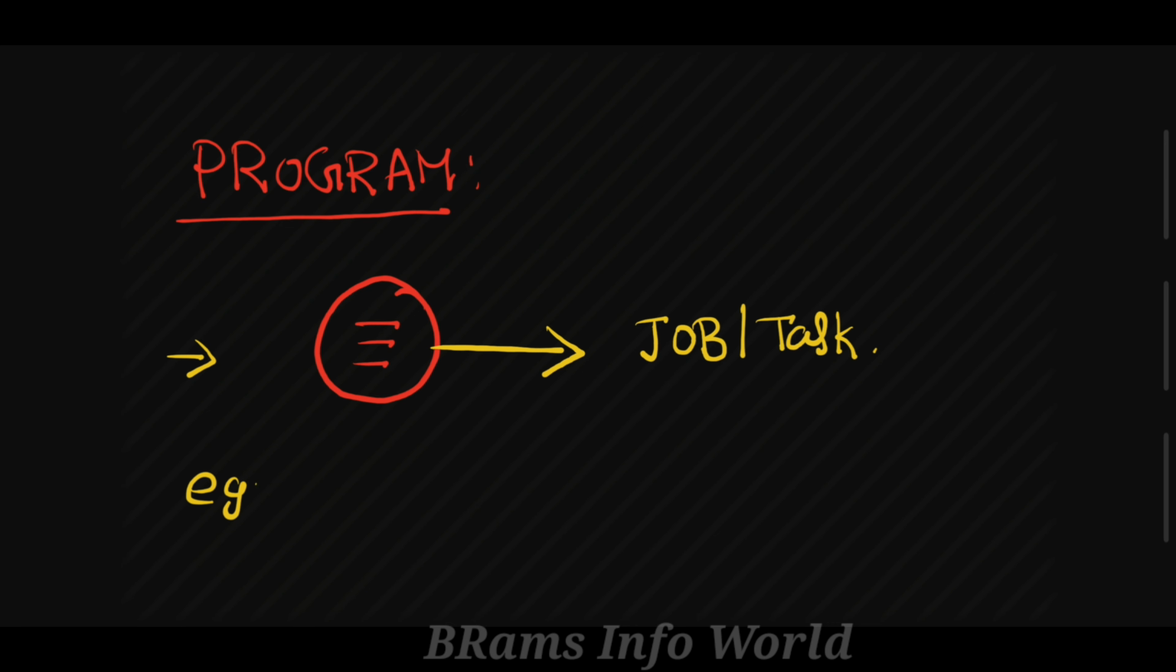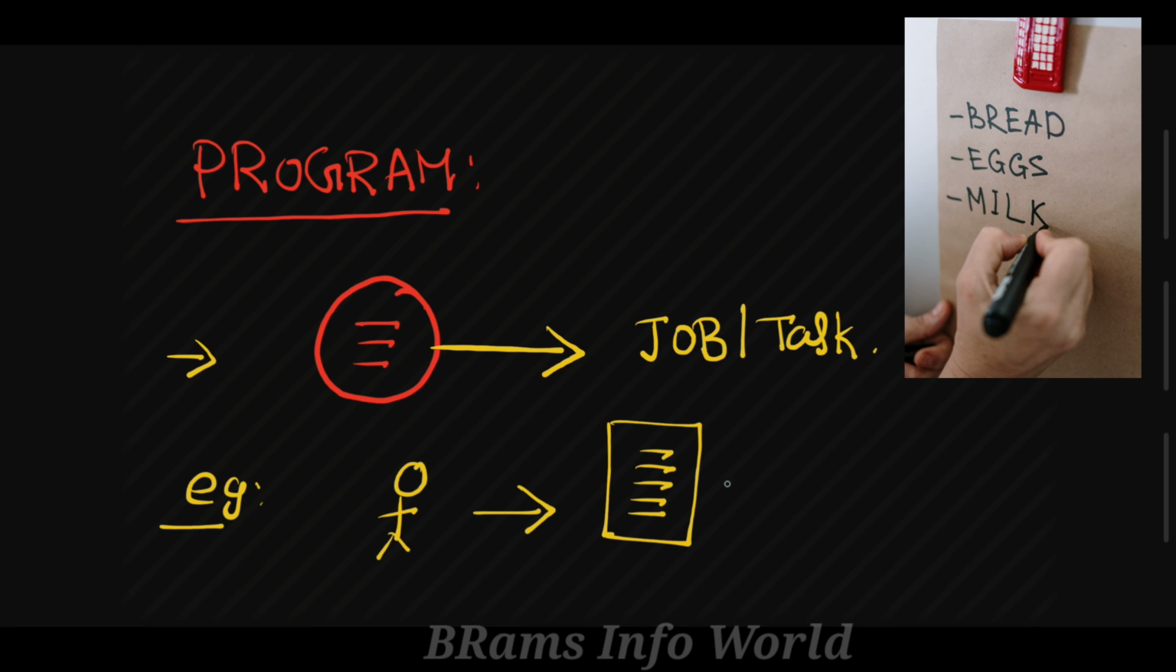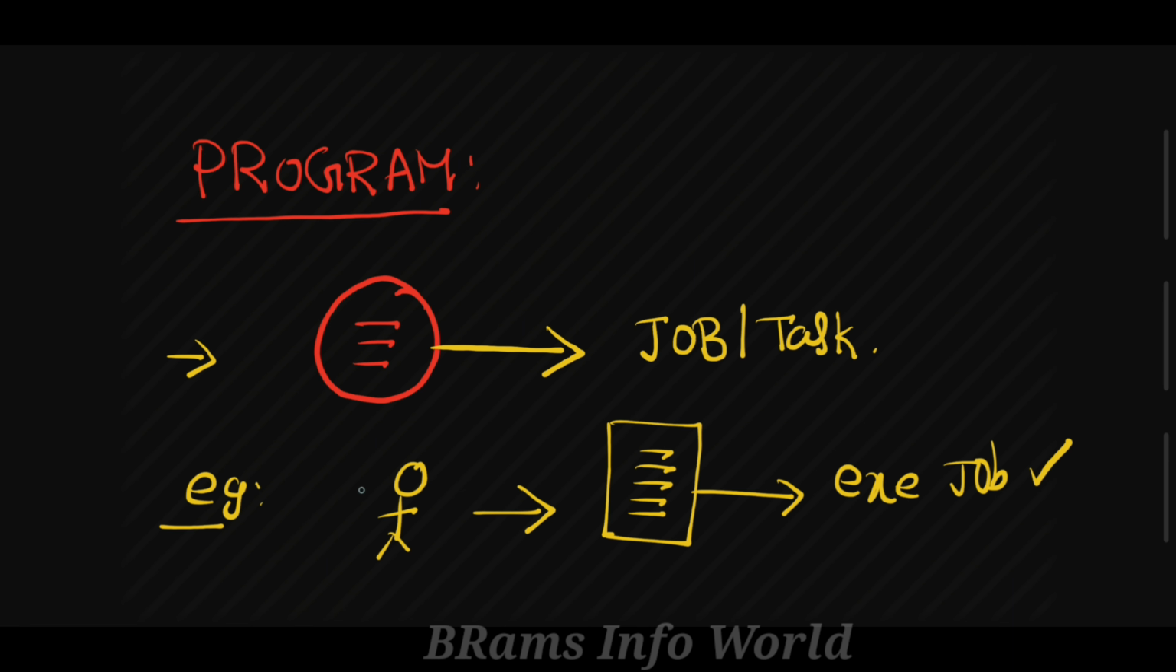So let us take one example. A person in the home wants to go to some grocery shop, and before that he writes a list of items. Based on this list of items he executes the job. If the job is executed successfully, then all grocery items are available in the home. So this is the program assigned by the parent to the particular person. This is the basic definition of a program.